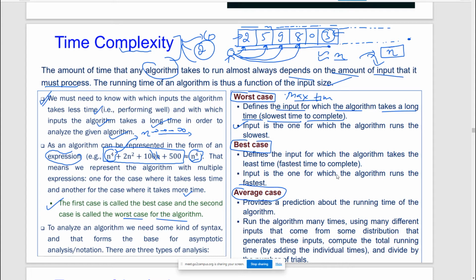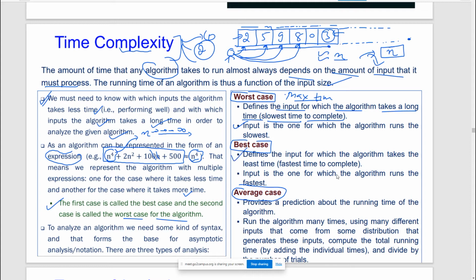I am not saying that you have to do something at the beginning. No, this is just for the sake of example I am giving like this. So what is the best case then? Define the input for which the algorithm takes the least time, the fastest time to complete.